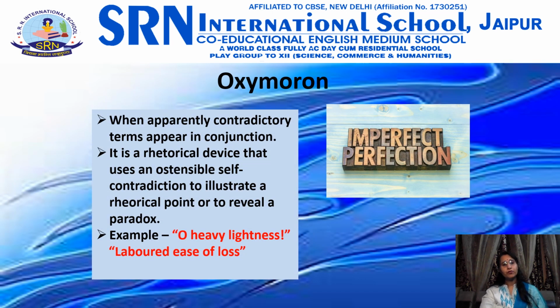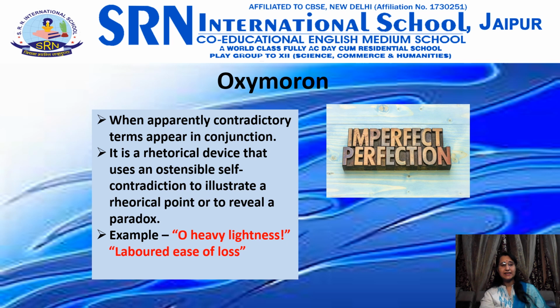Now, next is oxymoron. It is when apparently contradictory terms appear in conjunction. Here, the words are not opposite to each other like in antithesis, but their meanings are opposite. One of the most commonly used poetic devices is irony. An ironical statement introduces a sarcastic effect. In other words, we can detect irony when we write something that is contradictory to what is expected. For example, a fire station burns down.